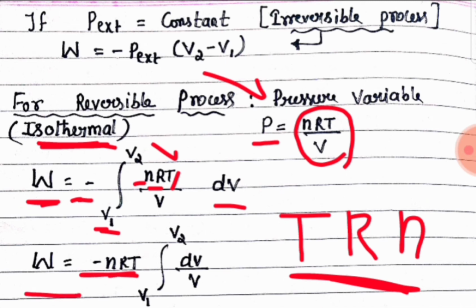So W is equal to minus nRT times the integration from initial volume to final volume of dV by V.